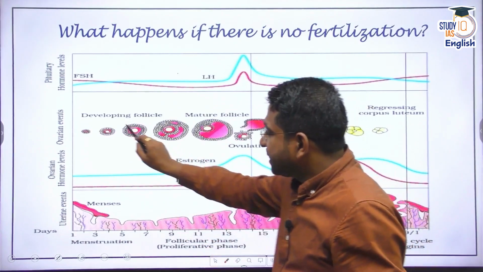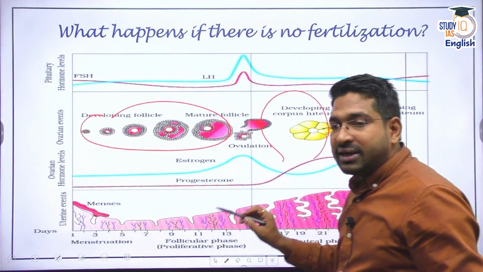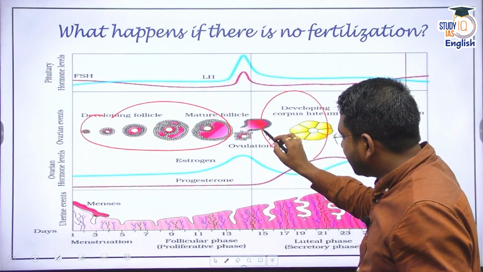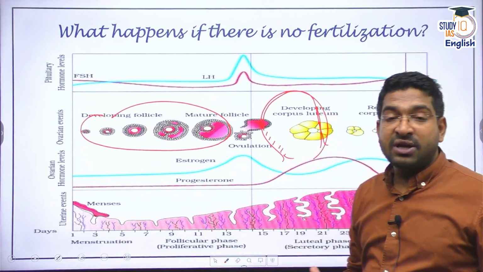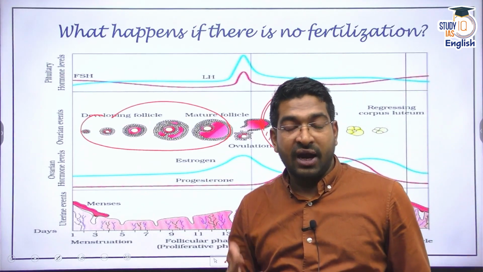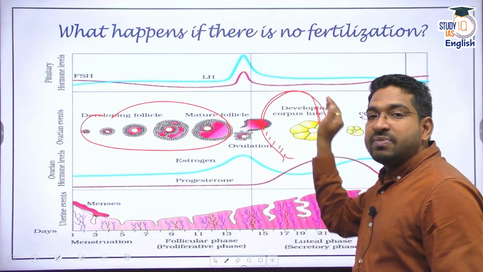So once the egg is released, the uterus in the female body develops an endometrial layer. Why? Because it is preparing for a possible blastocyst, and to attach that possible blastocyst, a special layer is developed inside the uterus.